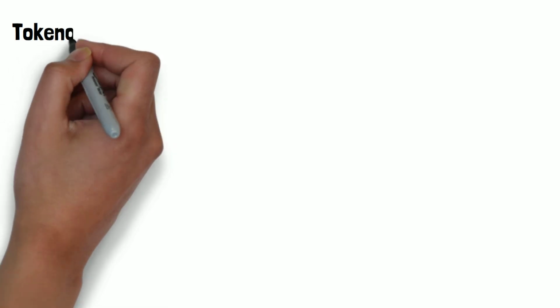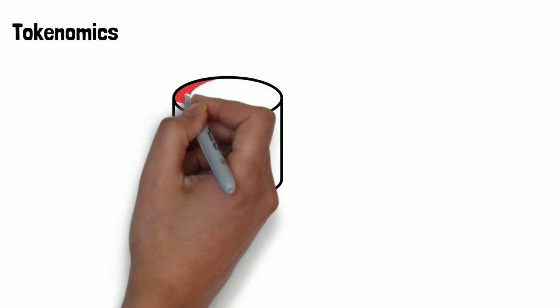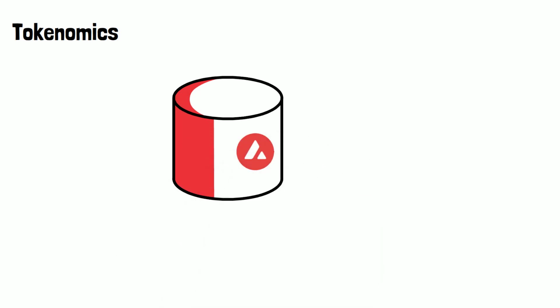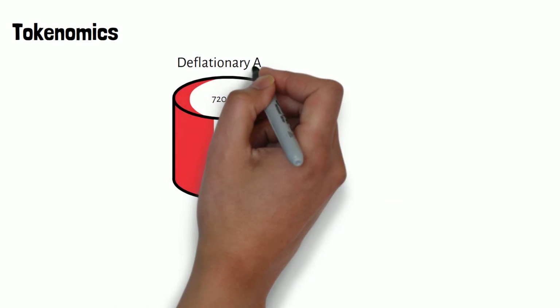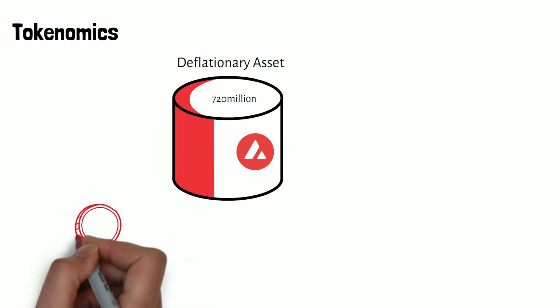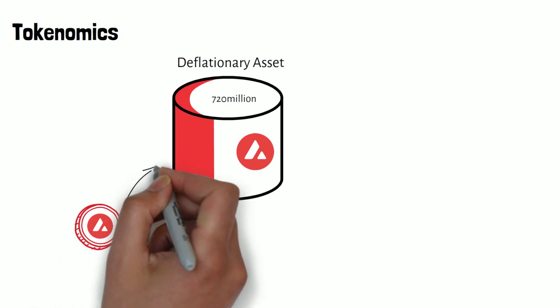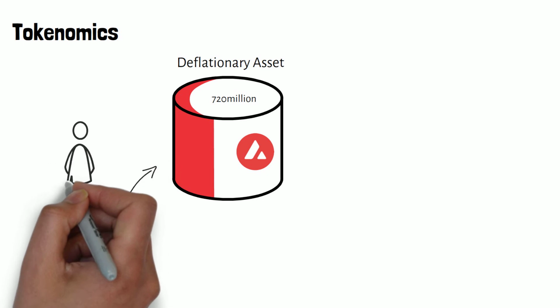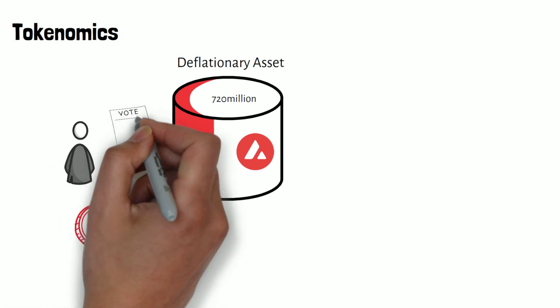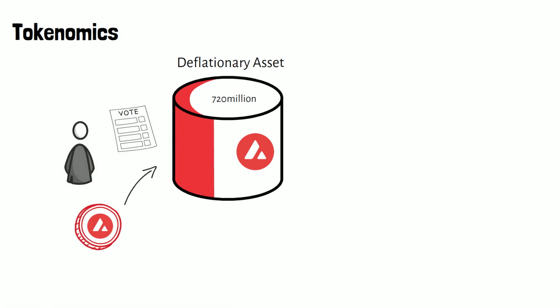Next up, let's get into the special tokenomics of AVAX coin, which powers the entire network. First up, there is a max cap of 720 million coins, which immediately makes it a deflationary asset. Secondly, AVAX coin can be used as a governance on the platform, meaning that the more coins that you hold and stake, more voting rights you get, and you get to make important decisions in the future of the network.